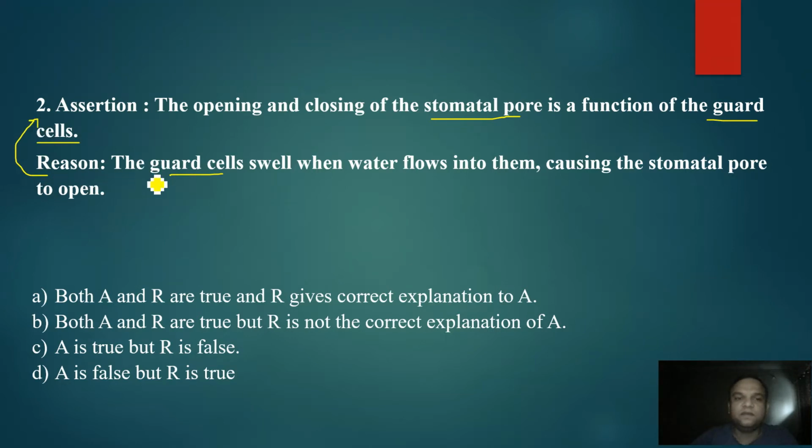Because it is giving the reason. If you put the question why, then we say that the reason is giving the explanation to assertion. So we can go with the option A, that both A and R are true, and R gives the correct explanation to A.